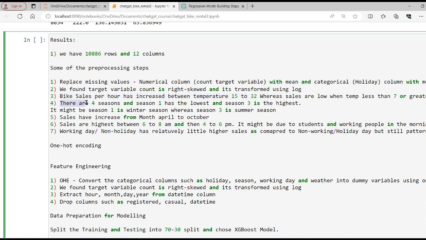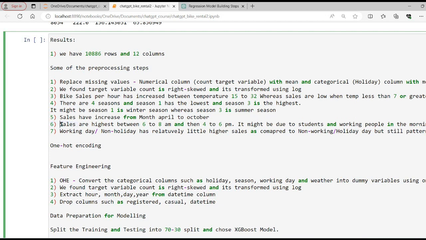Similarly, we also found that there are 4 seasons in our data set, and season 1 has the lowest number of sales, whereas seasons 3 and 2 were the highest sales for our business. The reason why season 1 has low sales may be the winter season, whereas seasons 2 and 3 would be more like spring and a pleasant summer season. There is also a correlation with the month of the year, so sales have shown an increasing pattern from April to October.